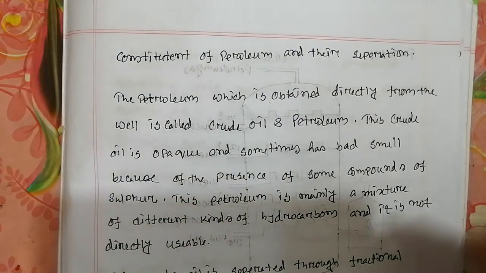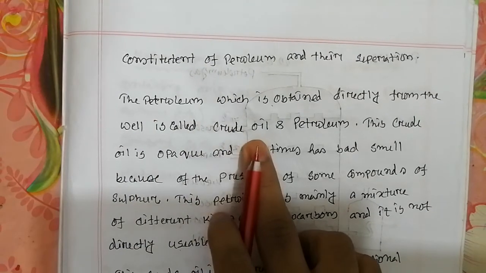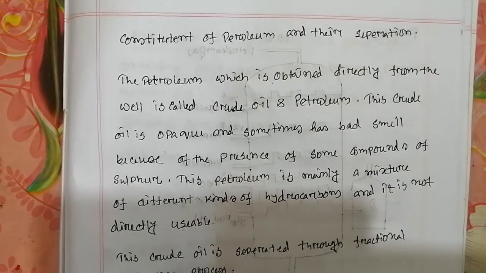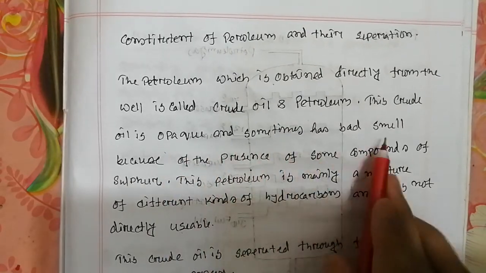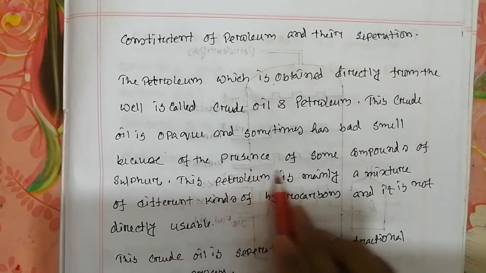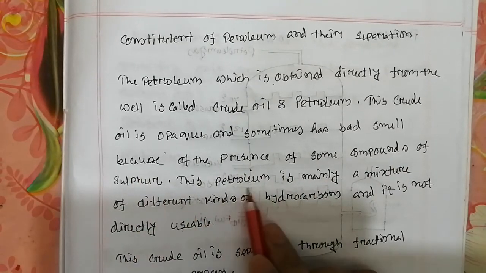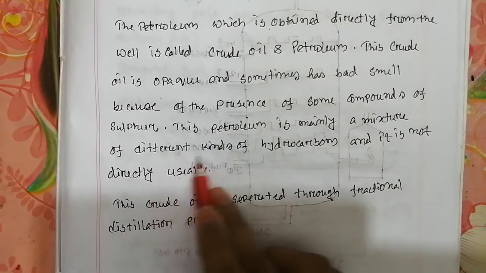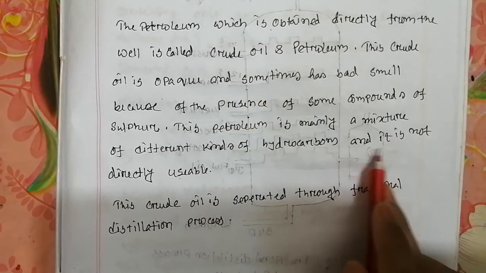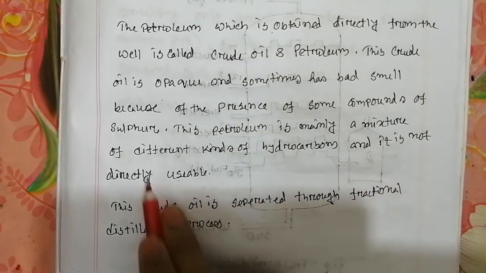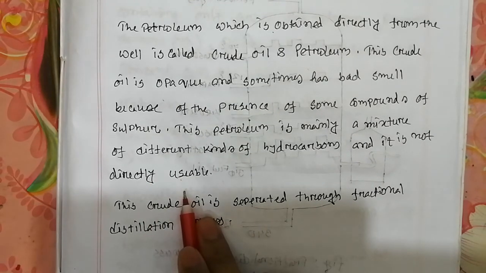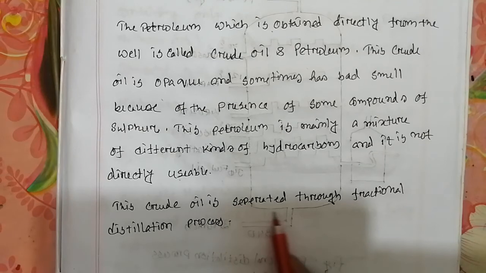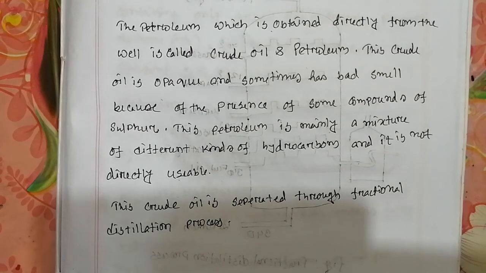The petroleum which is obtained directly from the oil well is called crude oil. This crude oil is opaque and sometimes has a bad smell because of the presence of some sulfur compounds. This petroleum is mainly a mixture of different kinds of hydrocarbons, and it is not directly usable. Okay, the crude oil is separated through a fractional distillation column. Now we discuss the fractional distillation column.